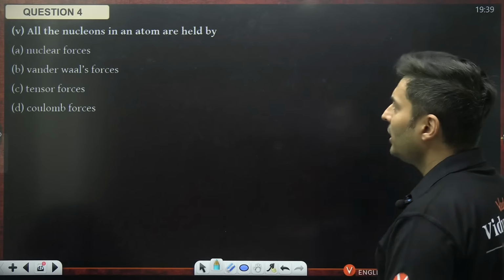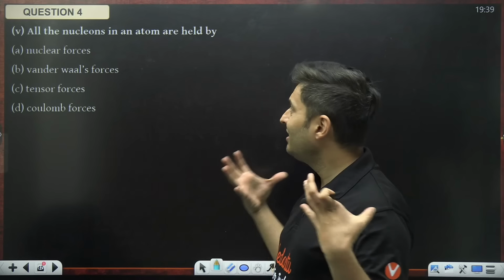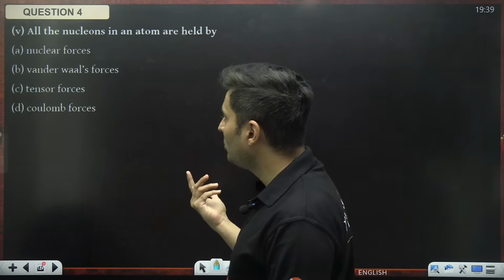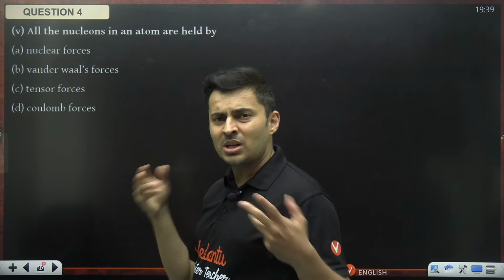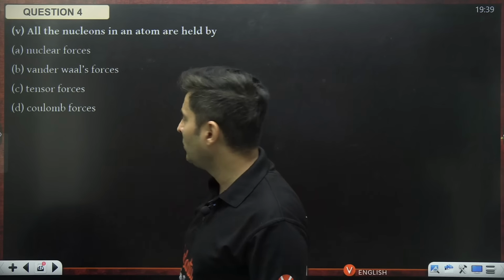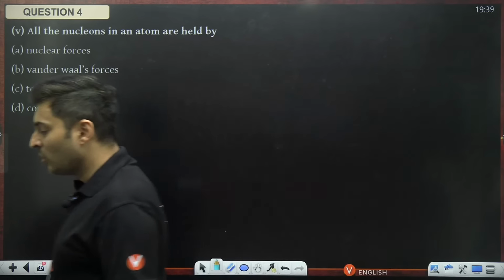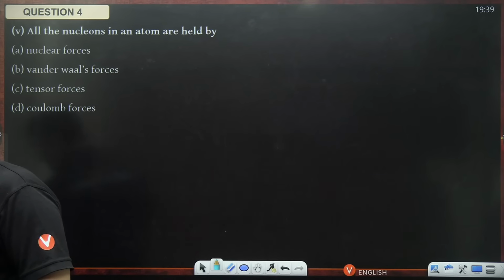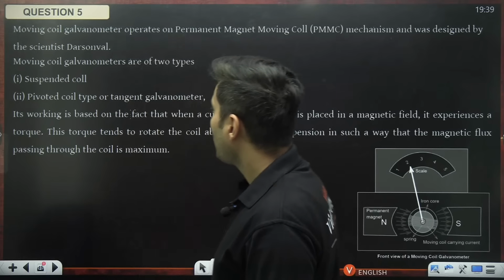Very good. All the nucleons in an atom are held by: nuclear, van der Waals, tensor, Coulomb. Why did these options come out of nowhere? Nuclear only, no? Nucleus, nucleon, nuclear. Why would van der Waals, tensor force or Coulomb force come? Coulomb force is in fact acting against it. It will try to destabilize the nucleus. Keep that in mind. Perfect. Yes, option A.